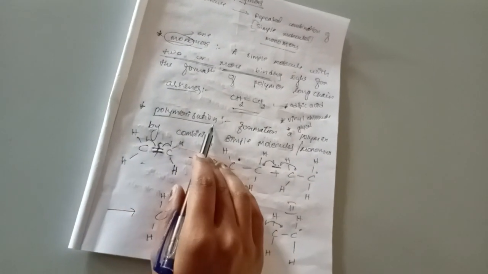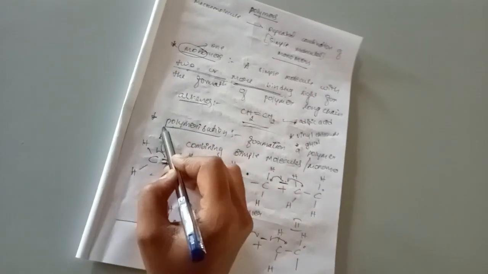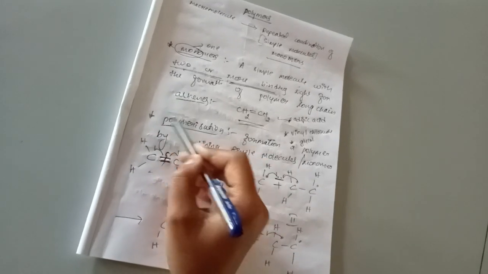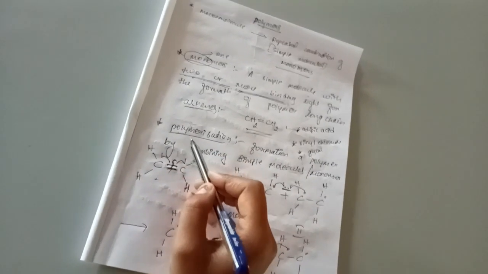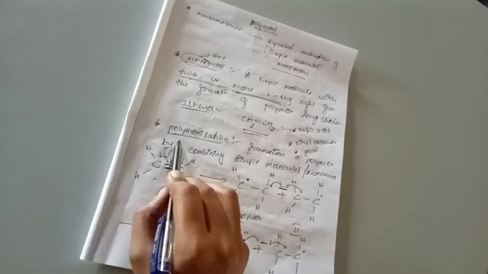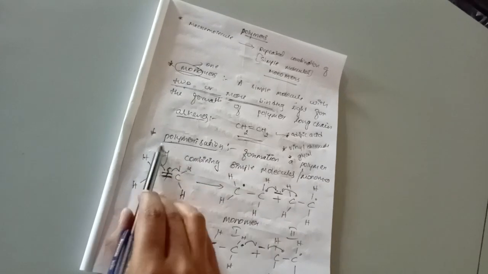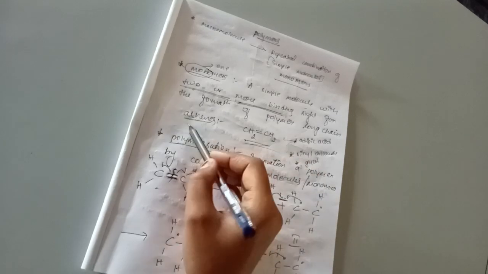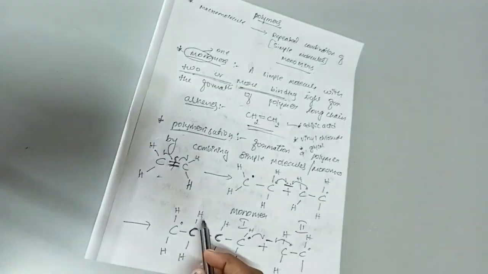And polymerization is a process. Polymer means that by the repeated combination of monomers we can form a polymer. Hence the process of formation of a polymer by combining simple molecules or monomers is considered as polymerization. We can give some examples. Here we have taken the example of a monomer as an alkene, so we can write the reactions for alkene only.